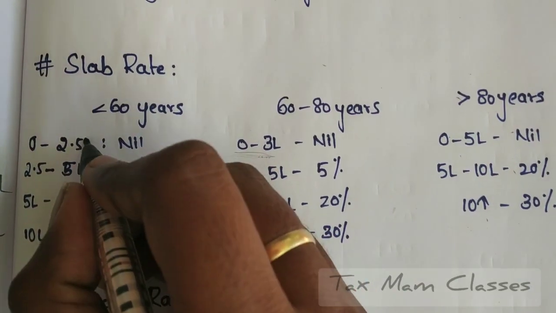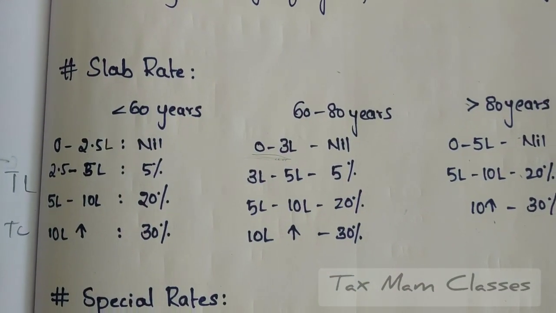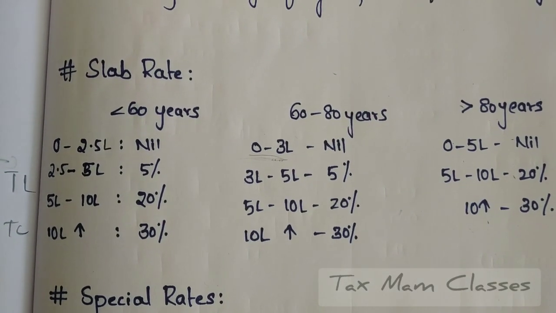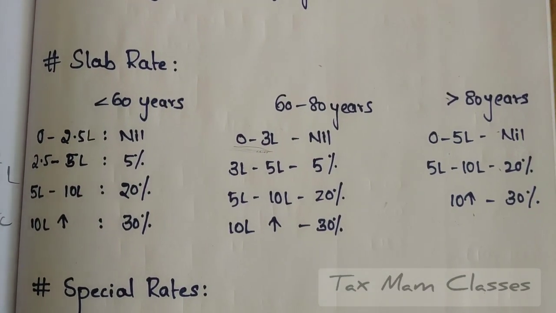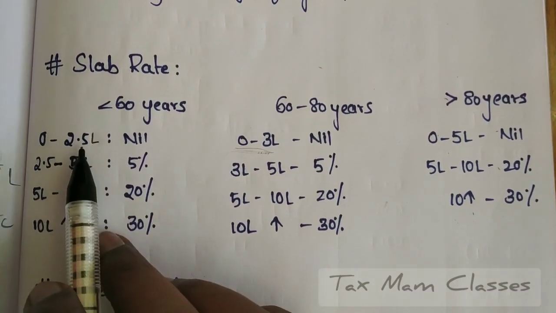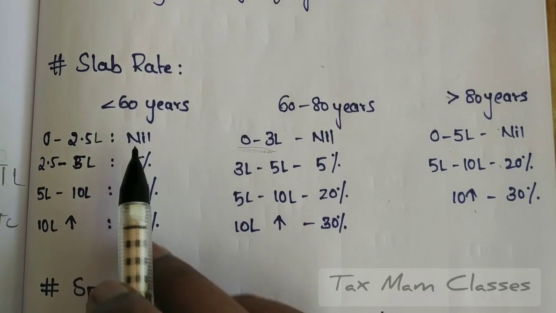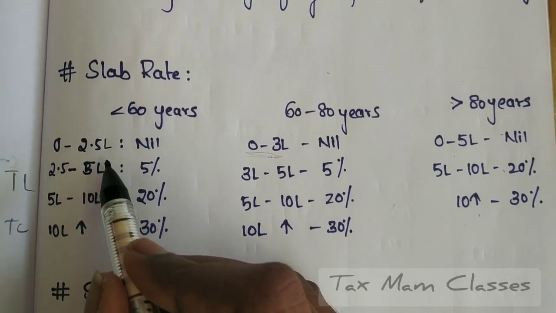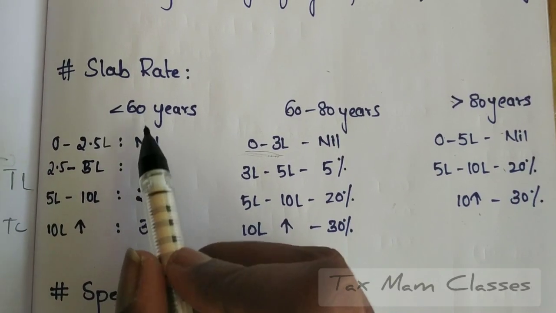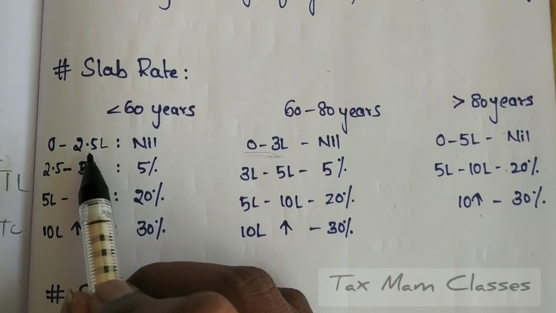If you see the first one, less than 60 years, normal citizen, if an individual, that means the individual may be a female or a male, there is no difference for the tax liability. If a person is earning income less than 2,50,000, then the tax liability is nil. This is called the basic exemption limit. So for a person who is less than 60 years, the basic exemption limit is 2,50,000.